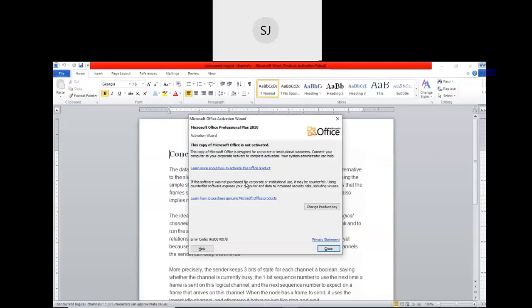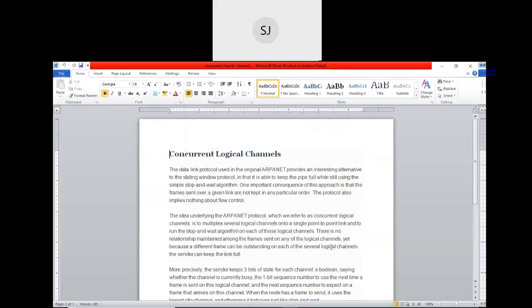One thing you should remember: the data link protocol used in case of ARPANET. What is ARPANET? Advanced Research Projects Agency Network. It uses concurrent logical channels, an interesting alternative to the sliding window protocol, in that it is able to keep the pipe full while still using the stop and wait algorithm.